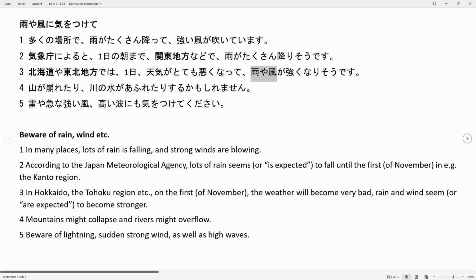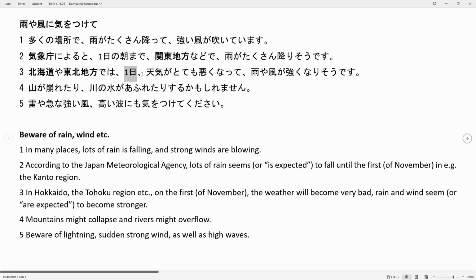So going on, we have again a form of narimasu, to become. The te form to just connect our two sentences, and again we have the adverbial form of our adjective warui, bad. Waruku natte, something is becoming bad. Totemo, very bad. And what's that? The tenki. So the weather is becoming very bad.